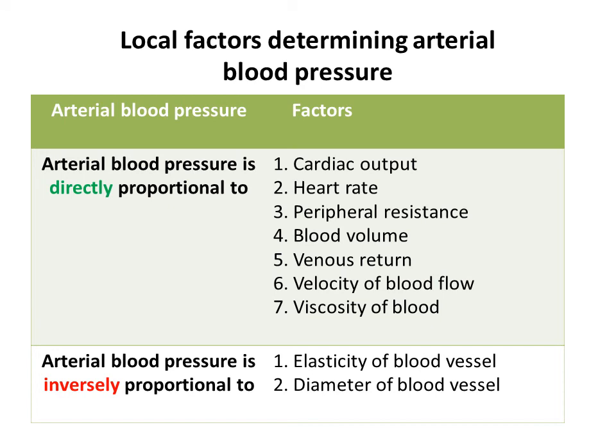Arterial blood pressure is directly proportional to cardiac output, heart rate, peripheral resistance, blood volume, venous return, velocity of blood flow, and viscosity of blood. Whereas arterial blood pressure is inversely proportional to elasticity of blood vessels and diameter of blood vessels.